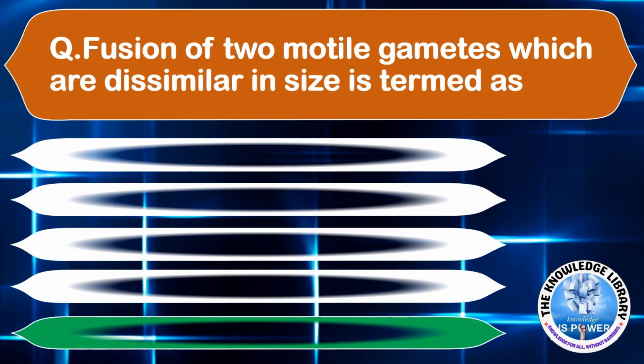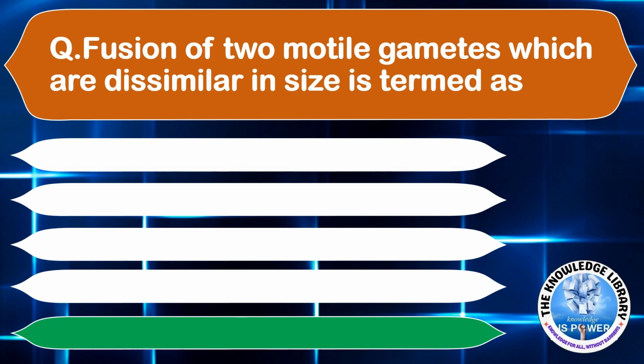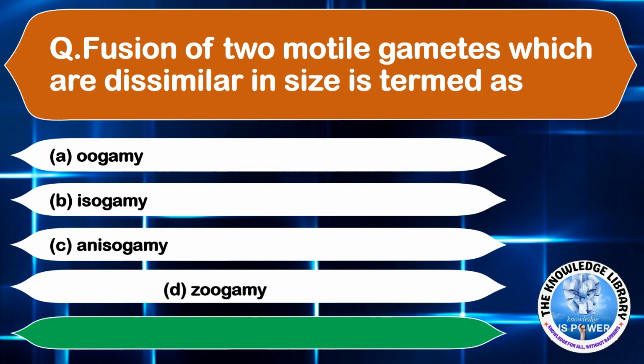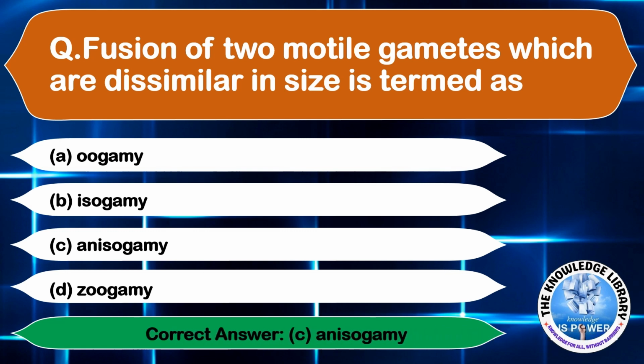Fusion of two motile gametes which are dissimilar in size is termed as option A, oogamy, option B, isogamy, option C, anisogamy, and option D, zoogamy. The correct answer is option C, anisogamy. Moving on to the next question.